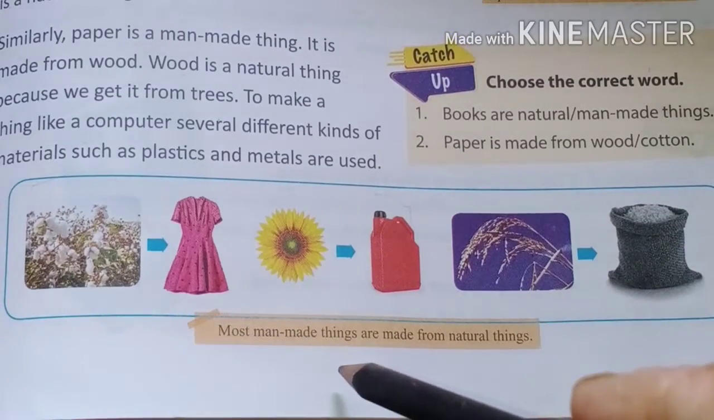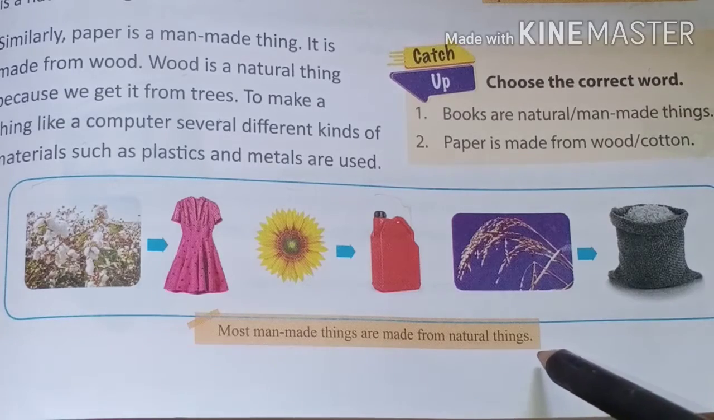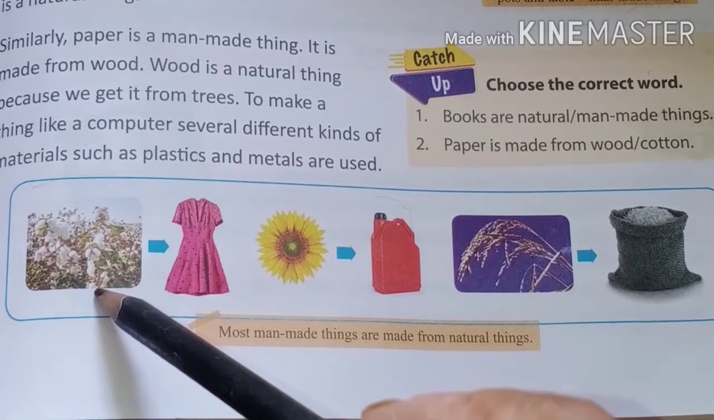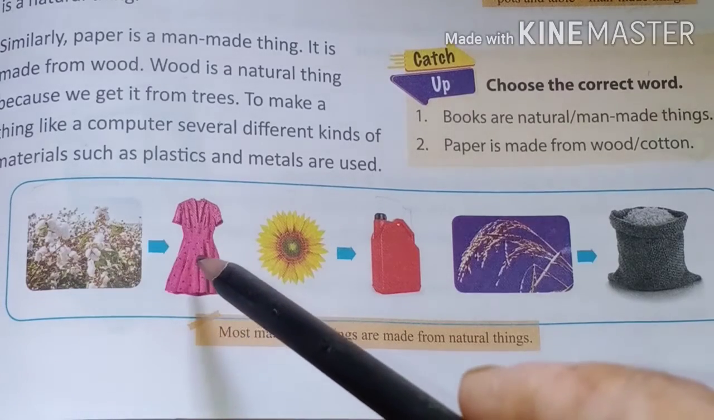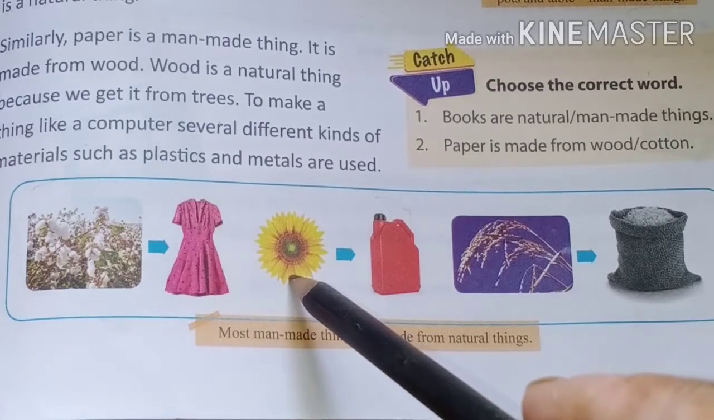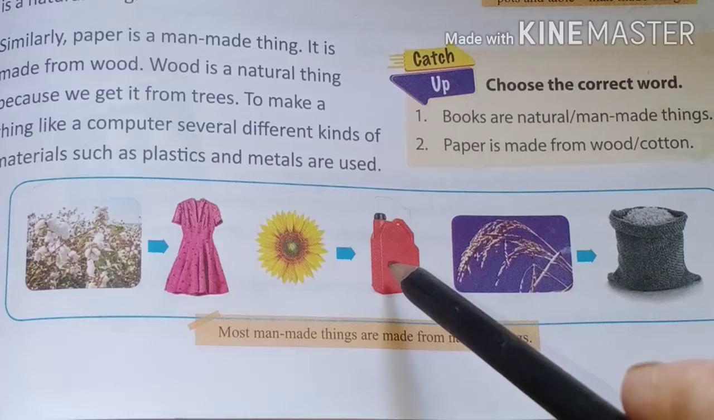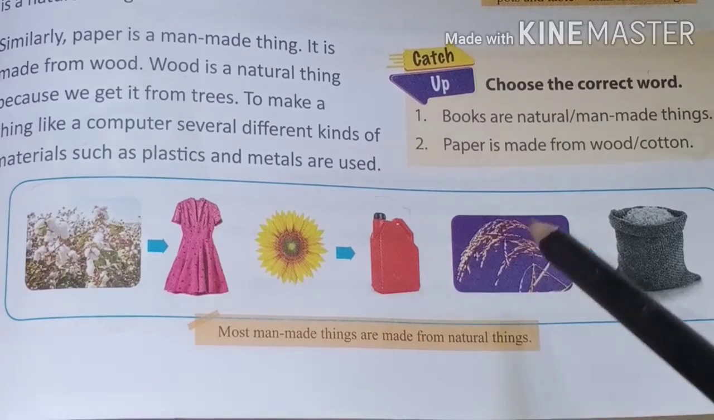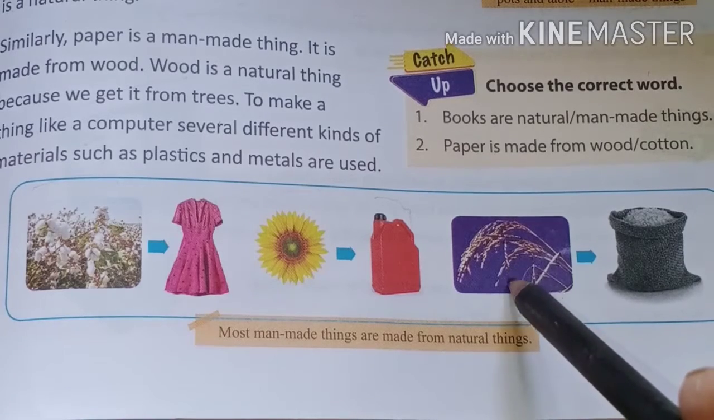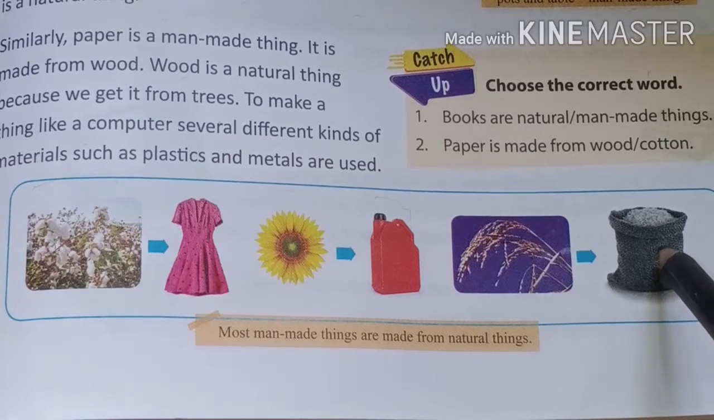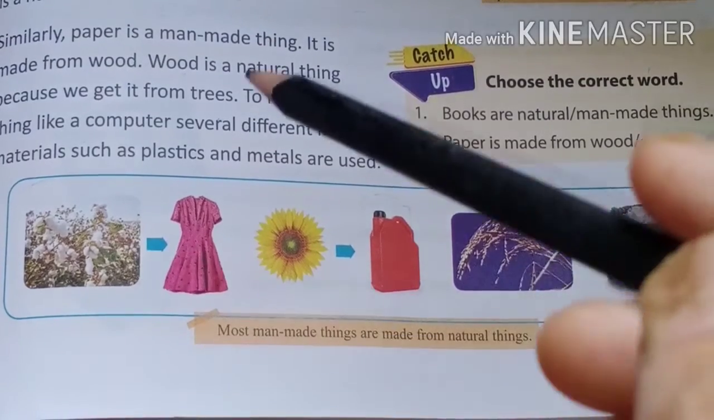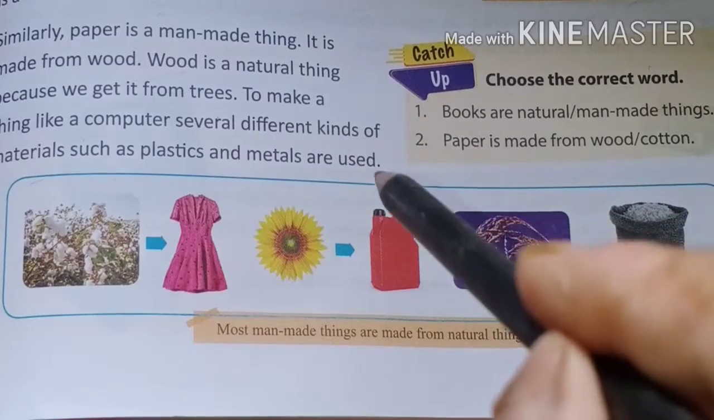Most man-made things are made from natural things. See, from cotton we make dresses, clothes. Sunflower here is a natural thing. We make sunflower oil. See here, wet plants and dry plants, we make grains. So, do you understand what man-made things and natural things are?